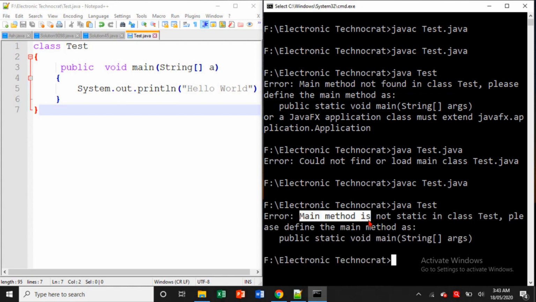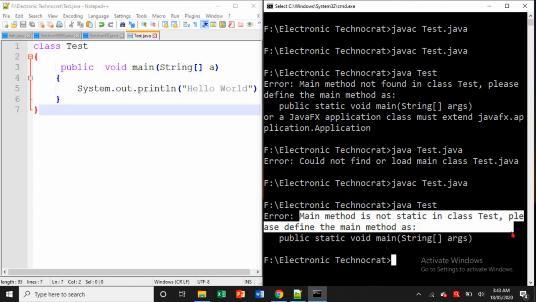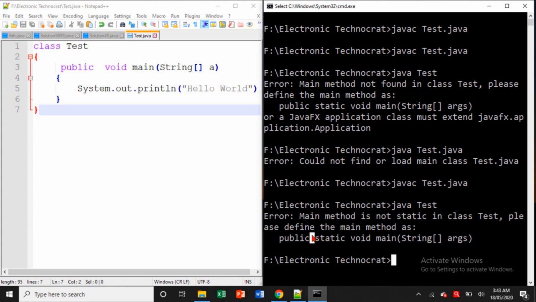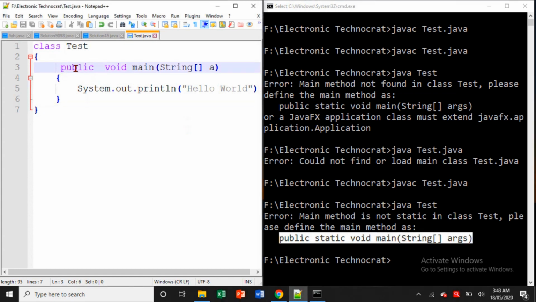See here, yes, again it states main method is not found. The main method is public static void main. So the JVM looks for the same statement: public, then static, then void, then main, String array. That's why it is throwing a runtime error.